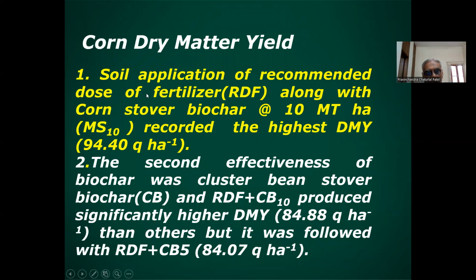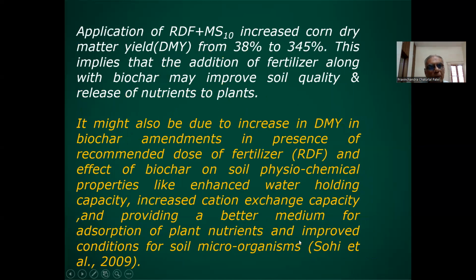Soil application of the recommended dose of fertilizer along with corn stover biochar at the rate of 10 metric ton per hectare recorded the highest dry matter yield, 94.40 quintal per hectare. Similar is true for the recommended dose of fertilizer along with the cluster bean biochar at the rate of 5 ton. When using the cluster bean biochar 10 ton, we obtained 84.88 quintal per hectare dry matter yield. But when the dose was 5 ton, it was also just similar to 10 ton. So 5 ton is advantageous.